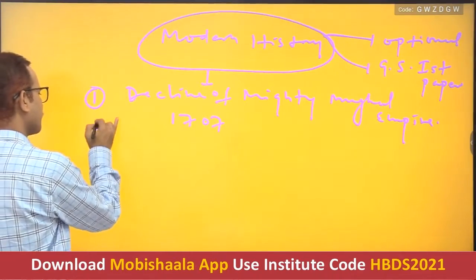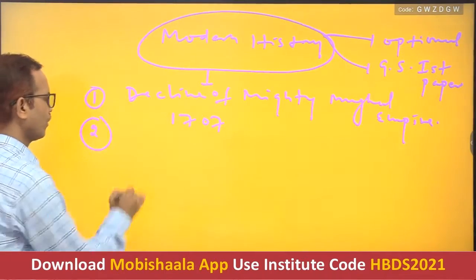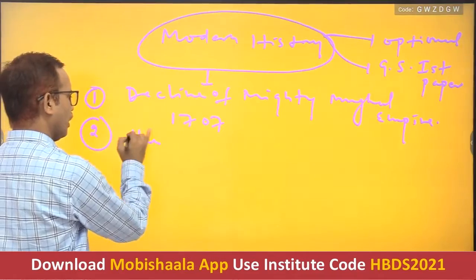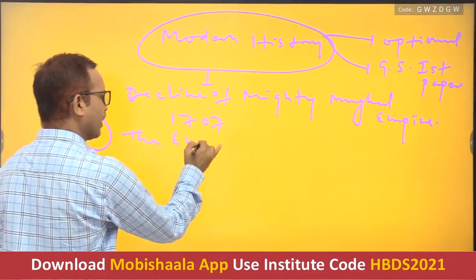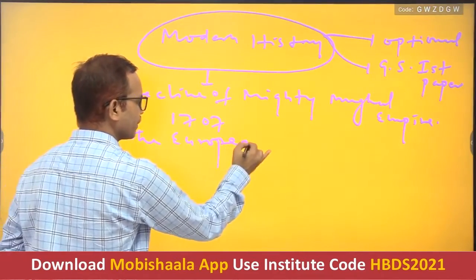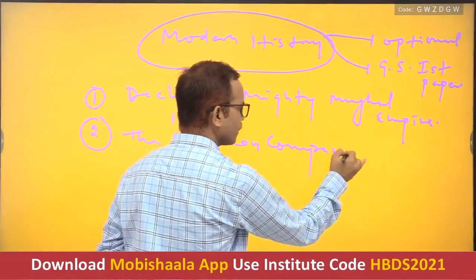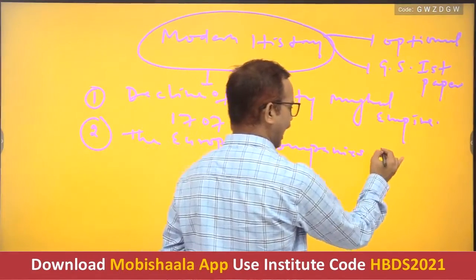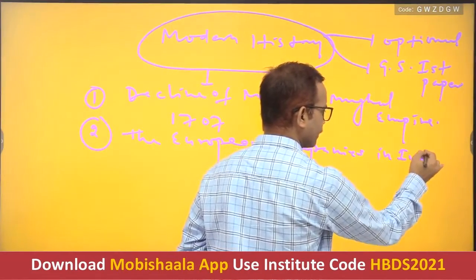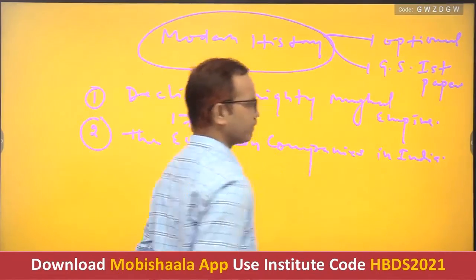Second is the European companies in India.